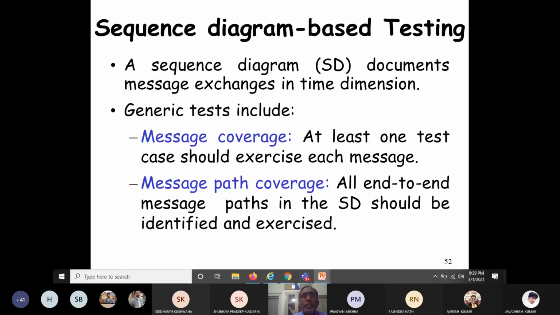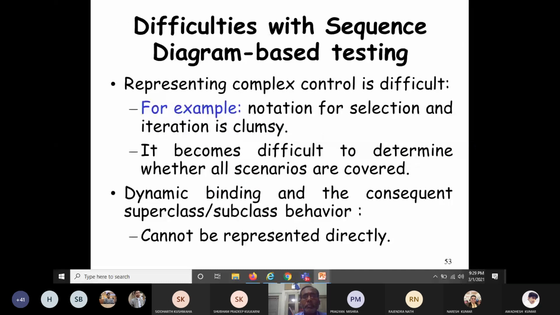But there are some difficulties in sequence diagram based testing. Representing complex control is very difficult. For example, the notation for selection and iteration is clumsy, because in UML 2.0 these options are there, selection and iteration, and to some extent in UML 1.x also.